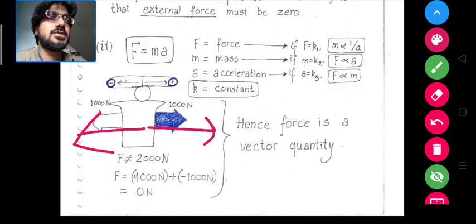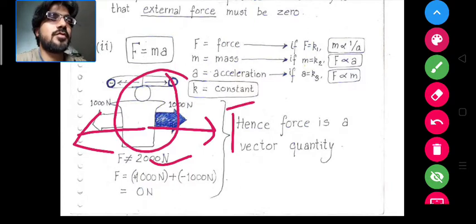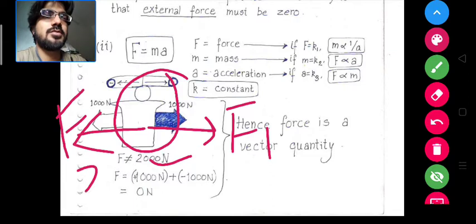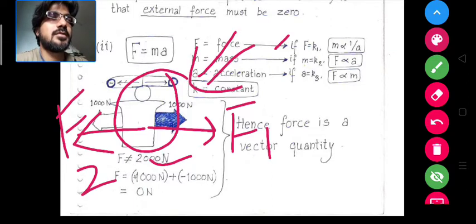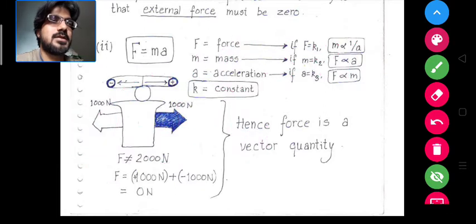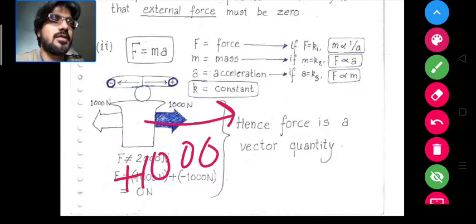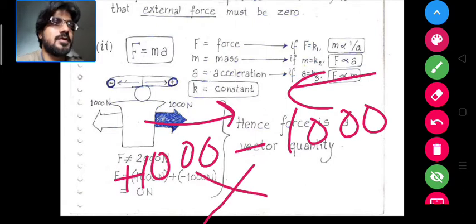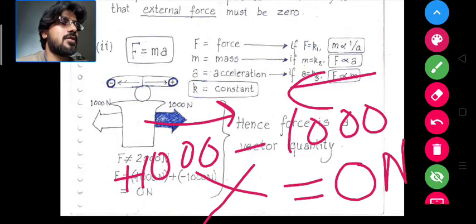So these forces cannot add up and make it 2000 Newton. You know that the body will not move because two equal forces are acting on the body, so the body will stand still. And why will the body stand still? You can show it by mathematics: the force of plus 1000 Newton in this direction and the force of minus 1000 Newton in this direction cancel out. So the net force on the body is 0 Newton, so no force is acting on it.